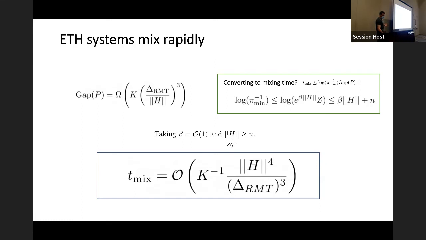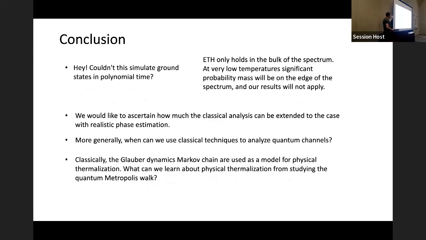Okay. And so now maybe some of you are thinking, hey, couldn't this simulate ground states in polynomial time? Well, the answer is no, because ETH is only going to hold in the bulk of the spectrum. And so this technique is only going to work when the temperature is high enough such that most of the steady state mass of the thermal state is away from the sides of the spectrum.